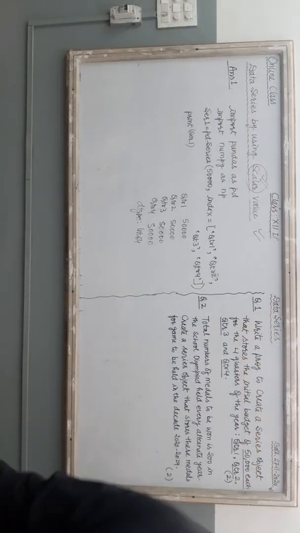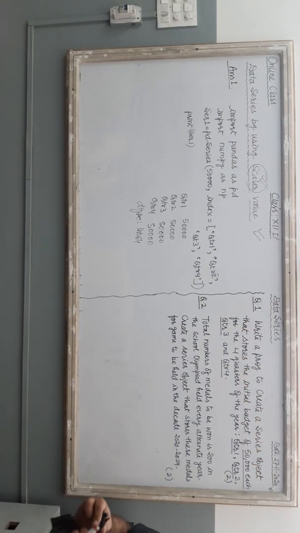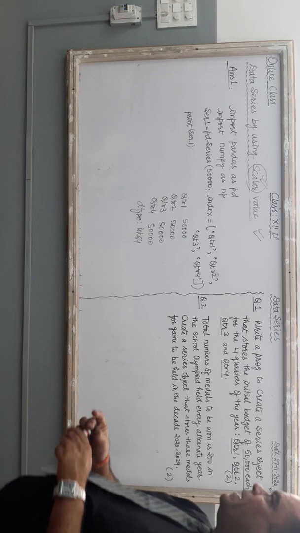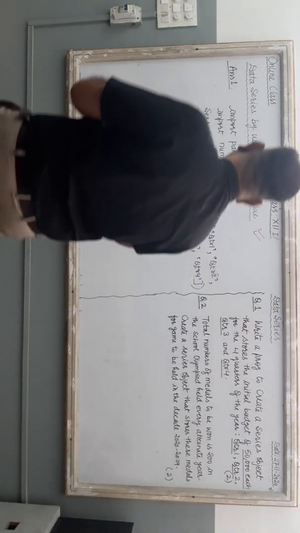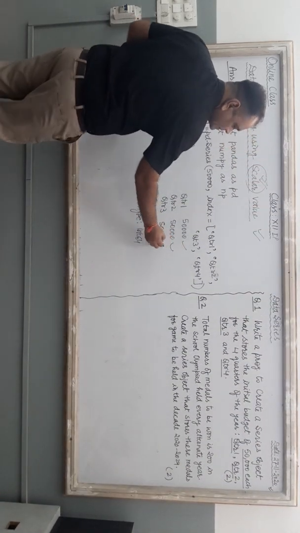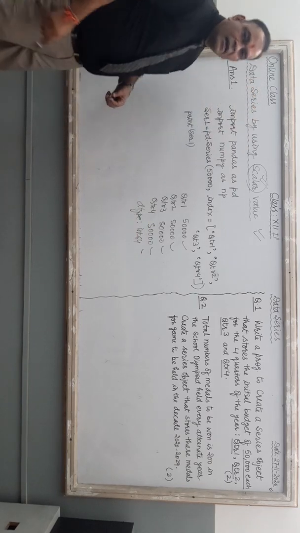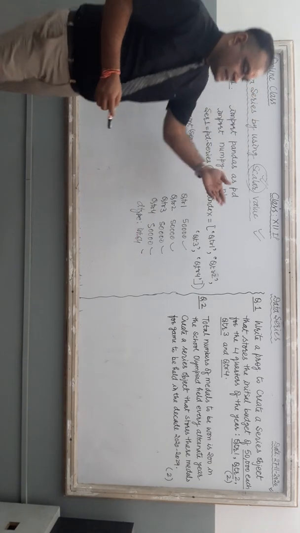Just check it out, check the code of this program properly. Import pandas as pd, import numpy, then pd dot Series 50,000, it is the scalar value. Computer is going to copy and paste the same scalar value into each and every index like this. Clear? Very simple. Now just see the second question.